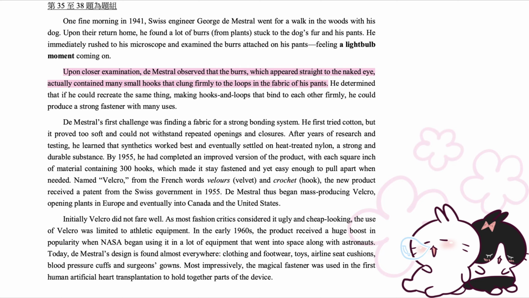Upon closer examination, de Mestral observed that the burrs, which appeared straight to the naked eye, actually contained many small hooks that clung firmly to the loops in the fabric of his pants. He determined that if he could recreate the same thing, making hooks and loops that bind to each other firmly, he could produce a strong fastener with many uses.